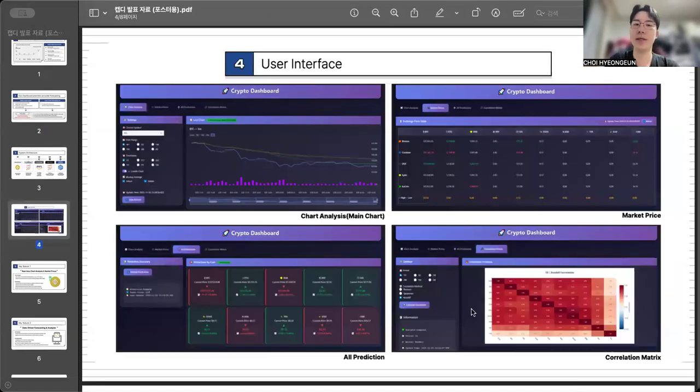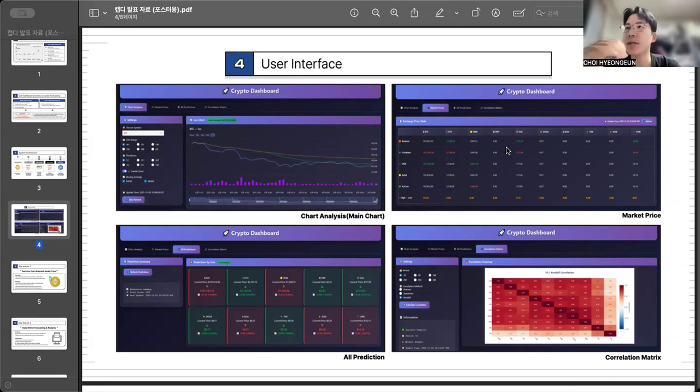So let's take a deep dive into our user interface. The first one is the crypto dashboard. As you can see, there's a volume chart under here, and this one is showing the moving average. We will talk about this later. And we can check our data by 1 day, 1 week, or 1 month like this. And as I said, we are using the representative indicators called MA20 and MA60. So this is the main screen, chart analysis, and this one is market price.